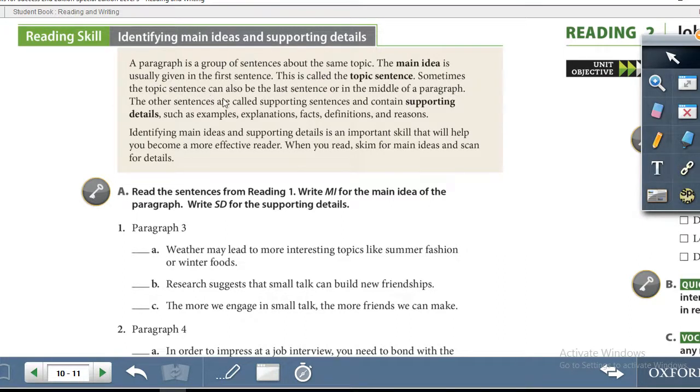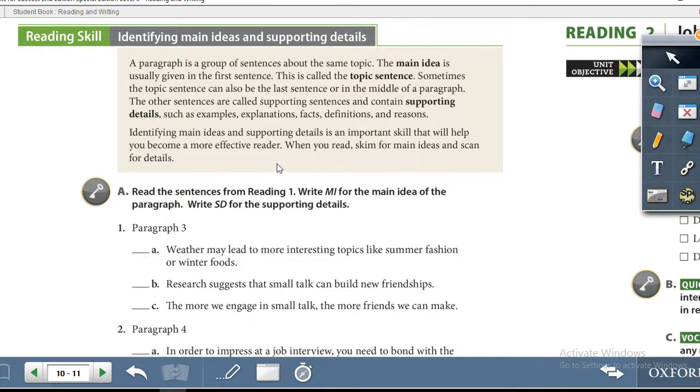Sometimes the topic sentence can also be the last sentence or in the middle of a paragraph. The other sentences are called supporting sentences and contain supporting details, such as examples, explanation, facts, definitions, and reasons. Identifying main ideas and supporting details is an important skill that will help you become a more effective reader. When you read, skim for main ideas and scan for details.